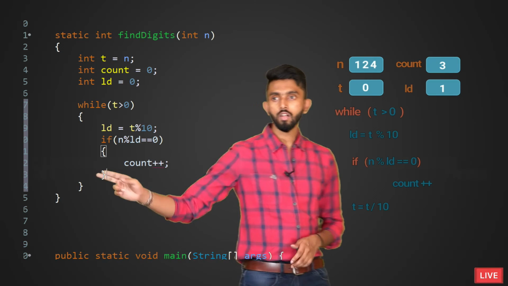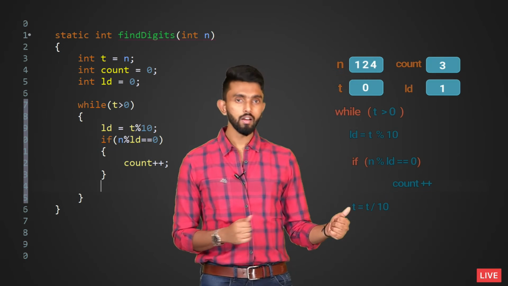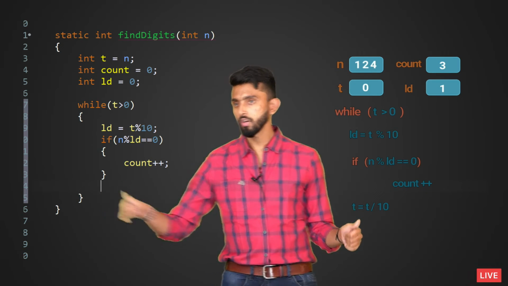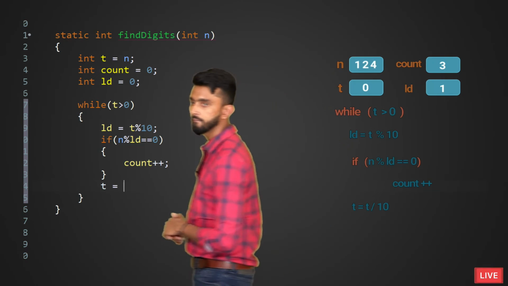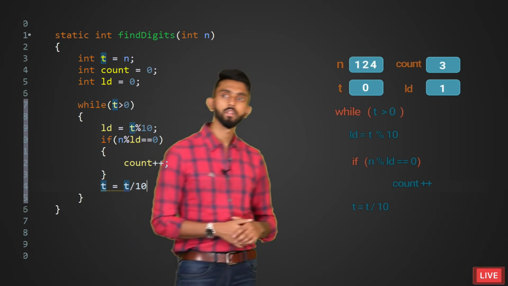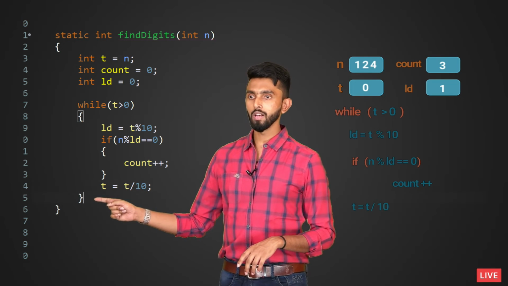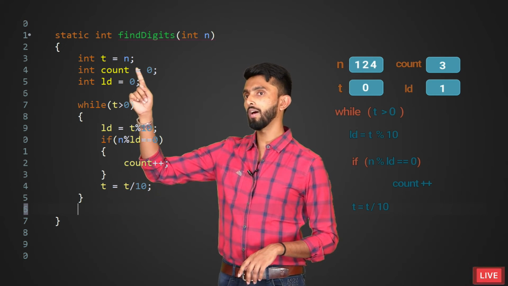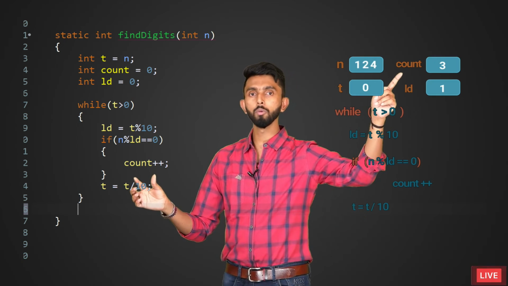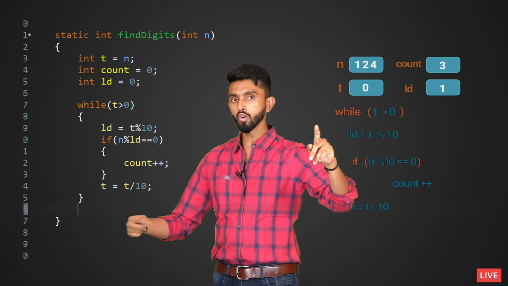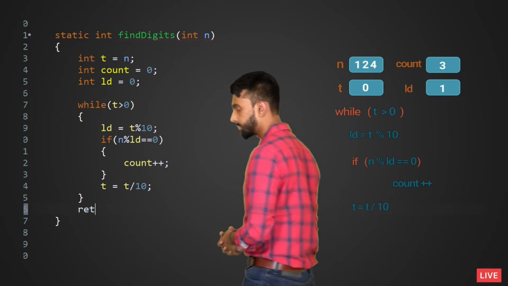Great. Next I will come below and then remove the last digit from t. So t is equal to t divided by 10. That's pretty much it. Once I come out of this while loop, the count value will have become however many divisors I have. So that is what I should return. So I'll tell return count.